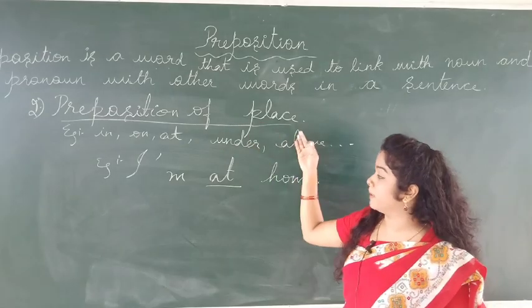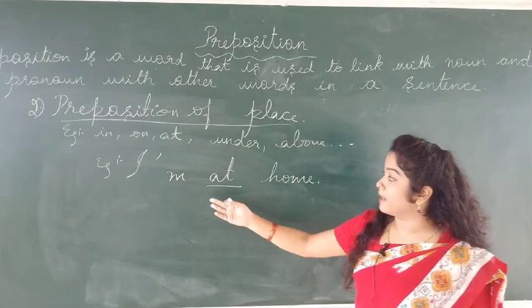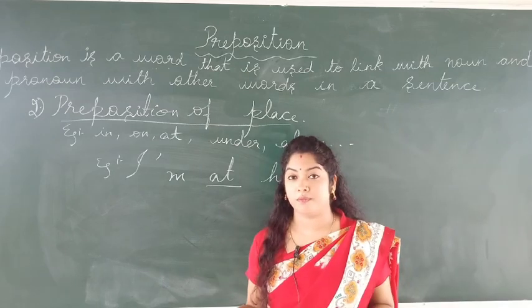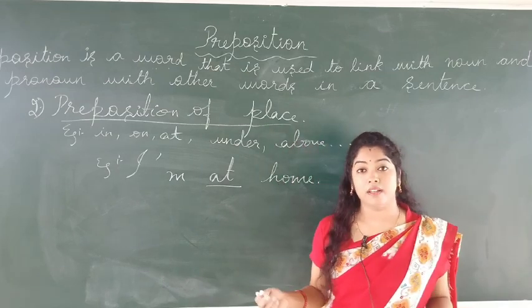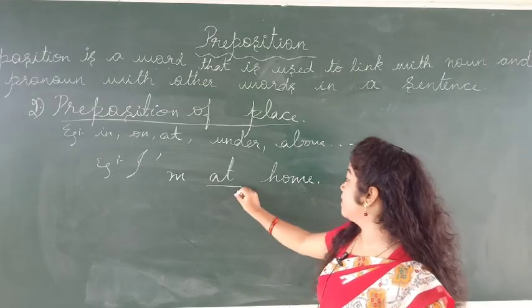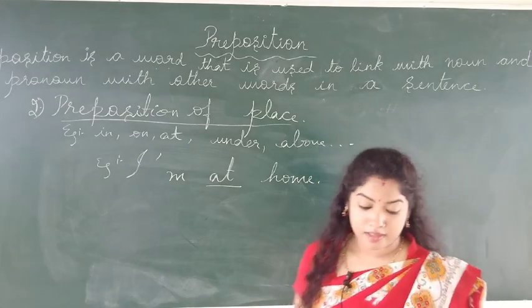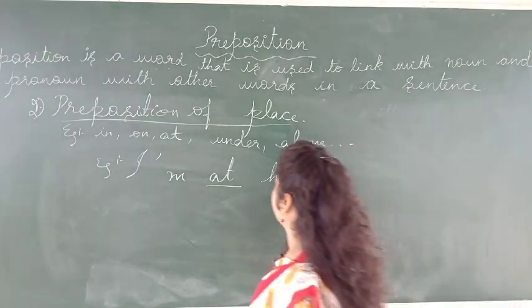So preposition of place means, see, I have given the example. Someone, a friend or somebody, calls and asks where exactly you are. I am at home. Okay, like that only. I'll give you one more example.